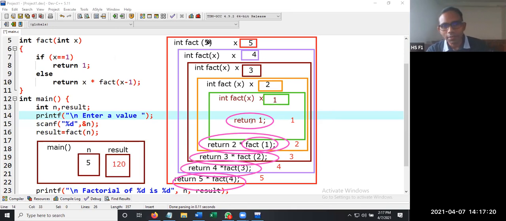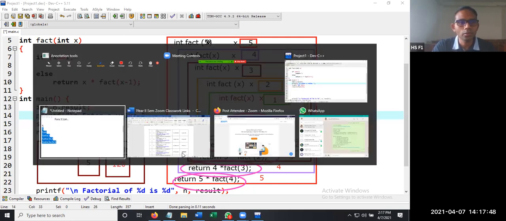So what exactly is going to happen? It is going to create frames in memory. First one is fact of 5, fact of 4, fact of 3. If you concentrate here, fact of 5 is executed first, then fact of 4, fact of 3, fact of 2, fact of 1. Inside fact of 1, we got return 1, so it is going to return 1. In the place of fact of 1, return 1 will be replaced. Okay, what exactly is going to happen here, I'll show.